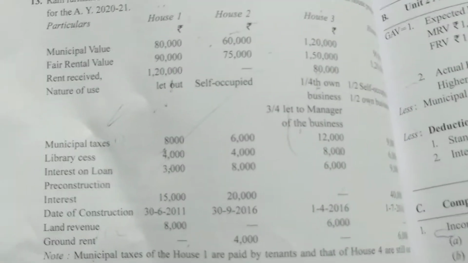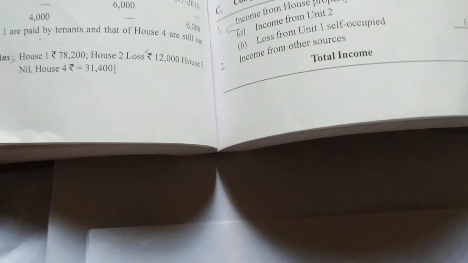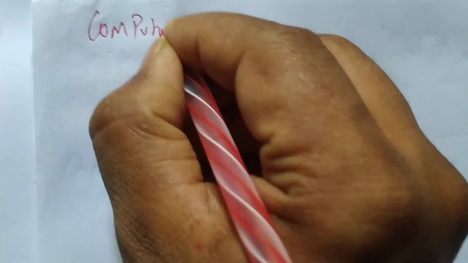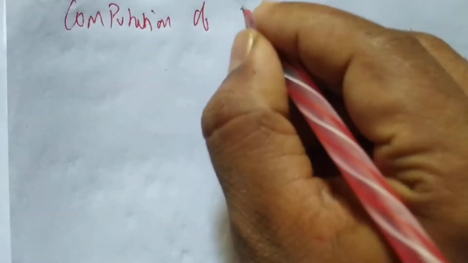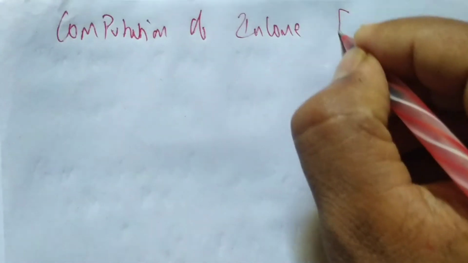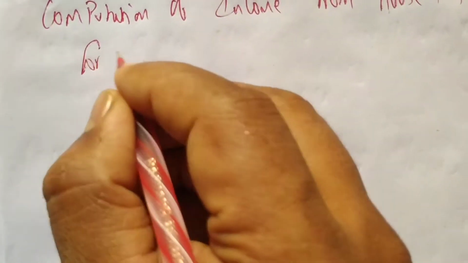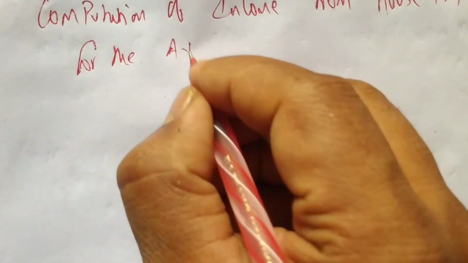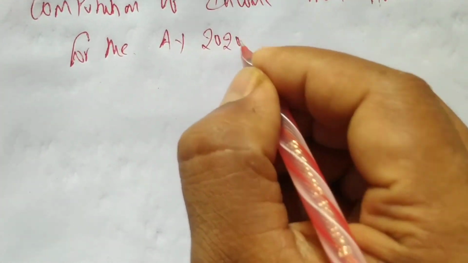What is house 2? House 2 is self-occupied. So I'll write here the computation of income from house property with the same heading: computation of income from house property of Mr. Ram for the AY 2020-21.